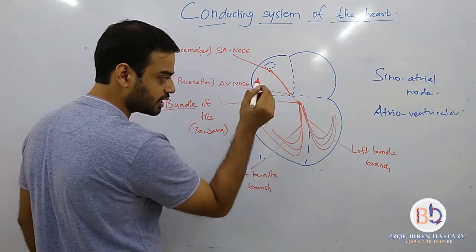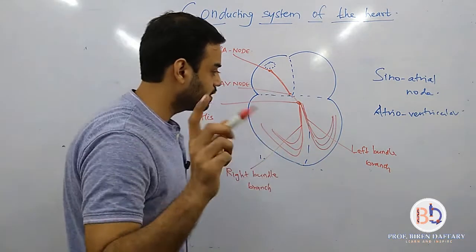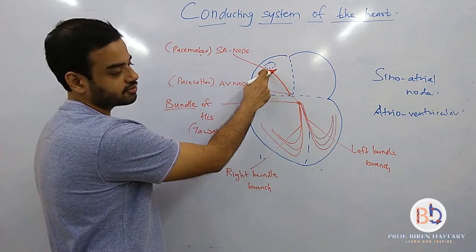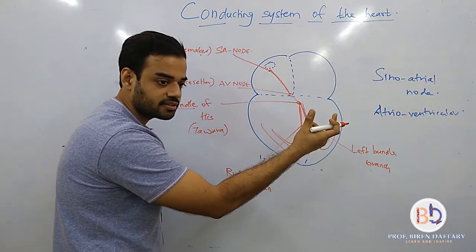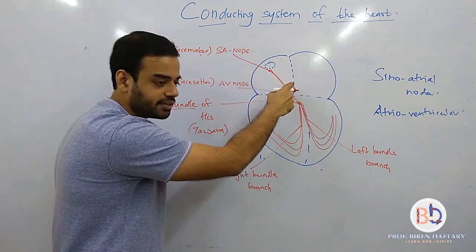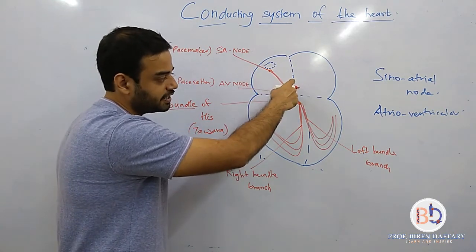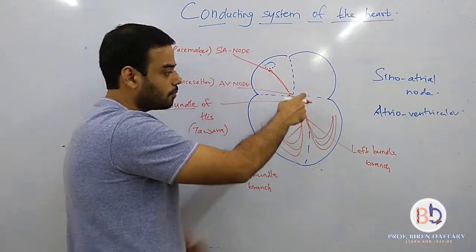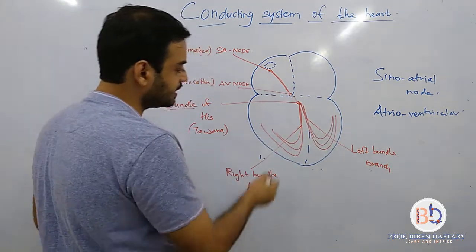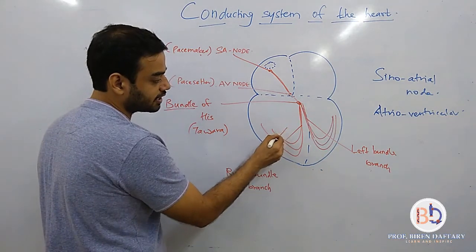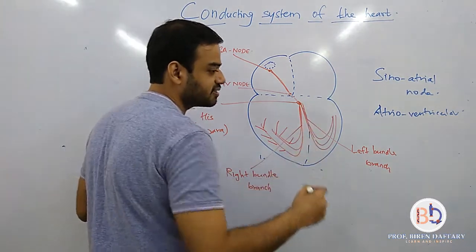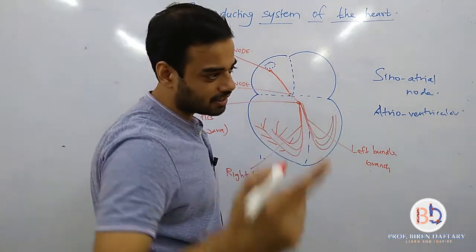Again, I am saying don't write this as left, this as right. Clear? So look, this will generate an impulse. That impulse will pass from SA to AV, from AV to the bundle of His, and from the bundle of His through these bundles. Finally, these bundle branches are again further divided into branches. This is like the primary bronchi, secondary bronchi.